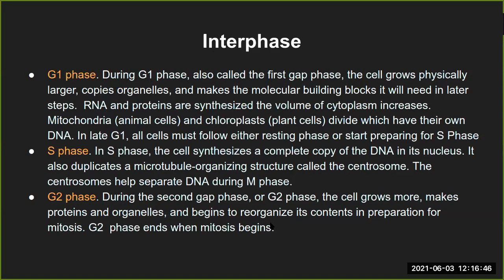Let's say I have this room as my cell, and in one corner of the room I duplicate the mitochondria. Then that mitochondria has to get transported probably to the other corner because it will have a certain function. Like when you divide something, it has to go to different sides. It need not stay at the same place, and that is why this reorganization is one of the important stages in the G2 phase. And as soon as G2 ends, that is when mitosis starts.